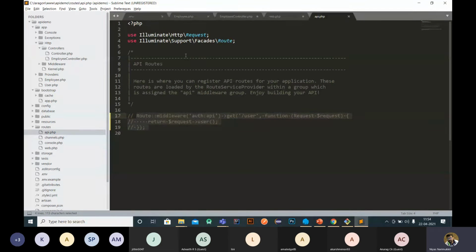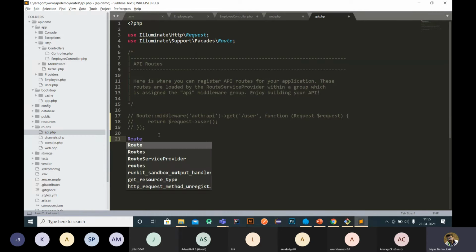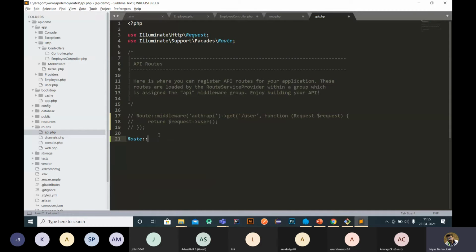So we will need to get the response through API in JSON format, right? So all the API routes or API links must be written under routes API.php. So under here, I'm going to write this route. Route, then we are using the get method. So we are going to use slash employees, right? If you want to get the details of employees, I'm using slash employees.